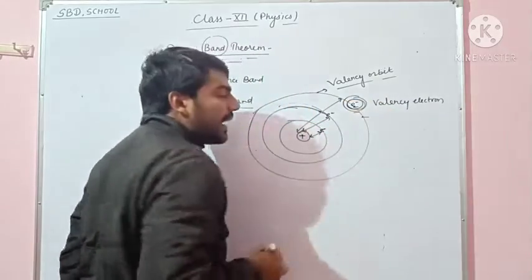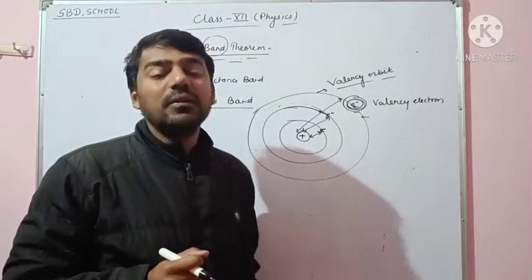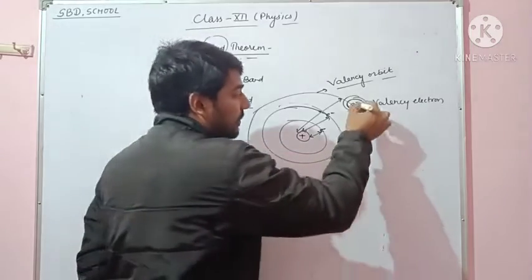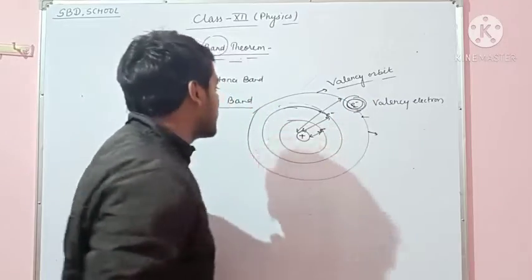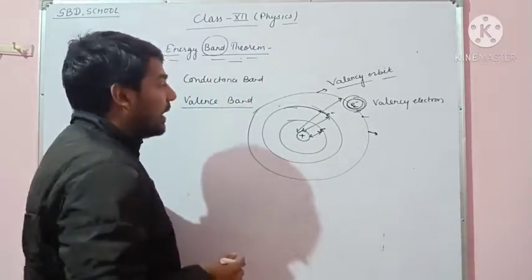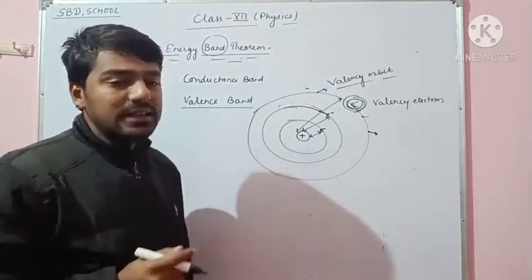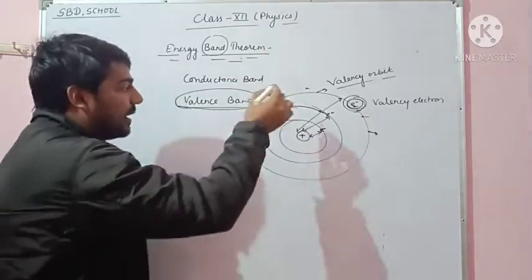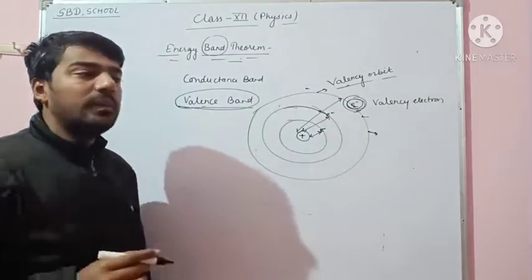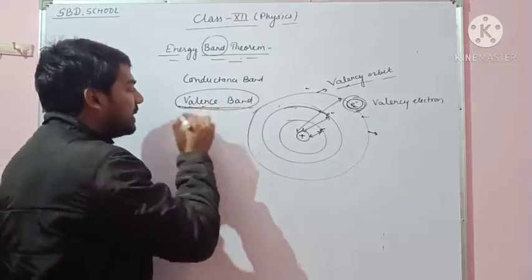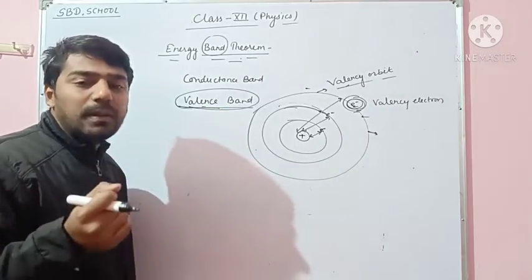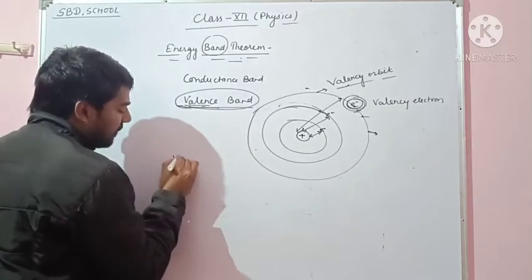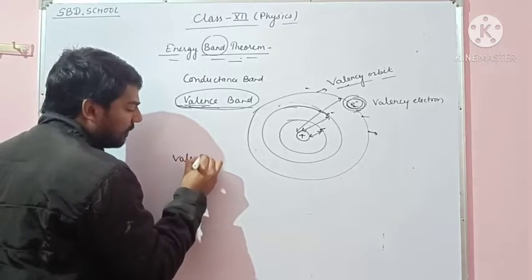The orbit in which the valency electrons are available is called the valency orbit, and the energy of the valency orbit is called the valence band.